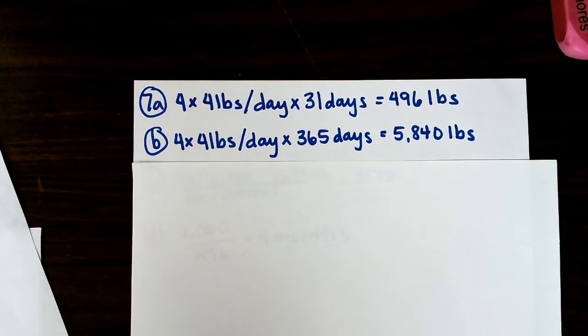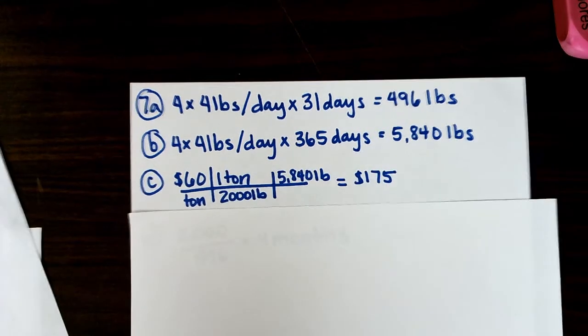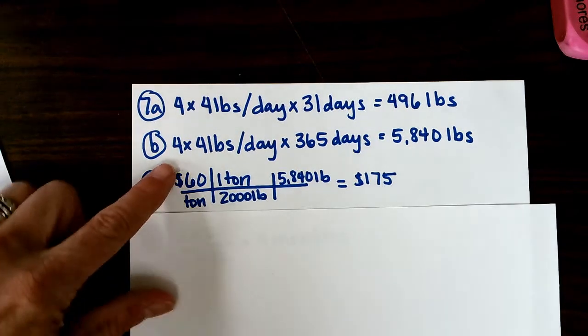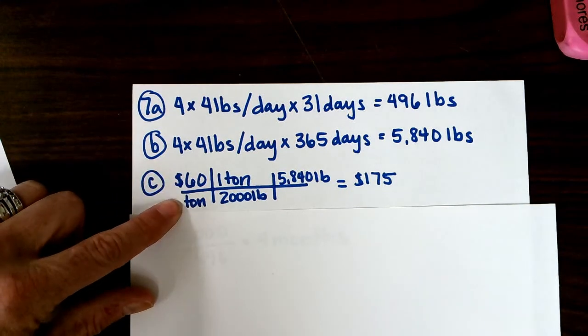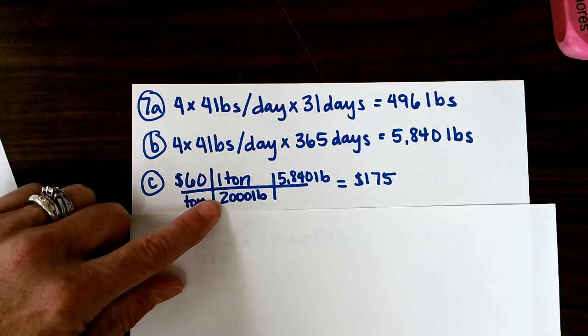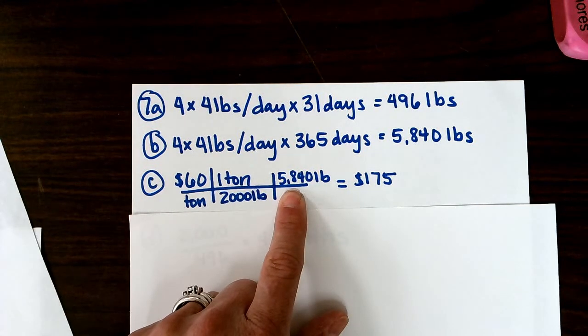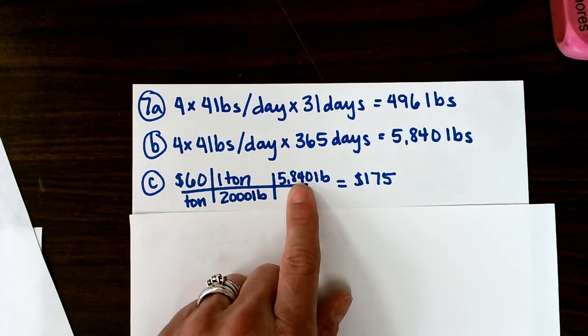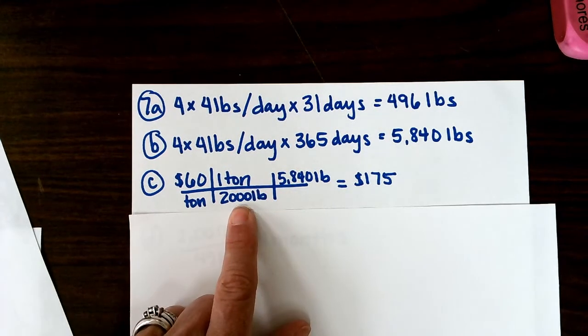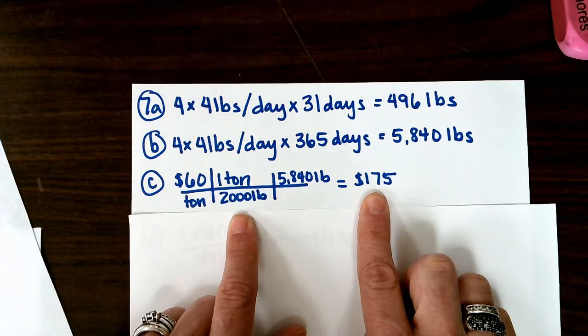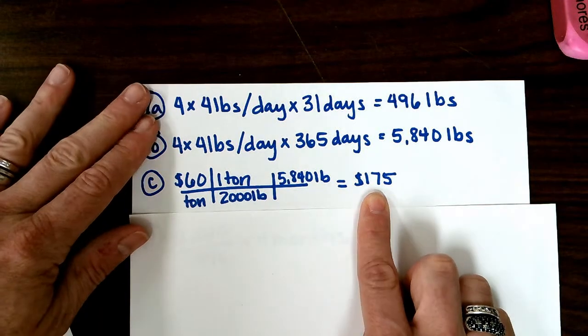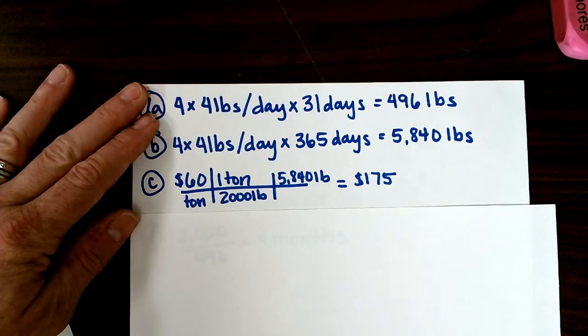Then they ask us how much the family pays in tipping fees for the year. So I set up dimensional analysis for this one. A tipping fee is $60 per ton. 1 ton is 2,000 pounds, and they produce 5,840 pounds. So multiply across the top, divide by the bottom, and you get $175 they pay per year in tipping fees.